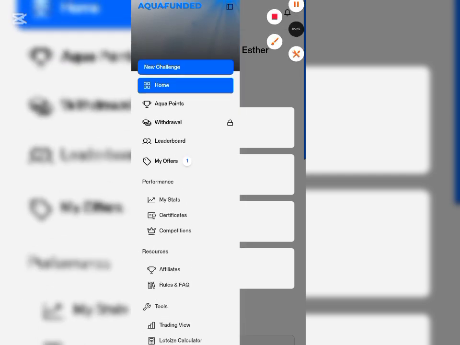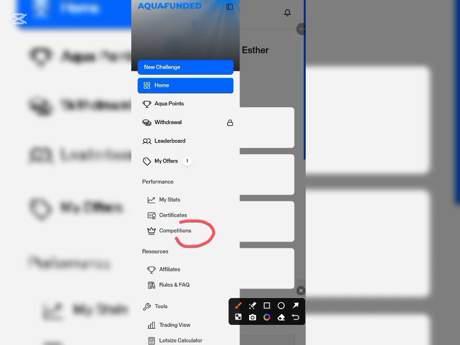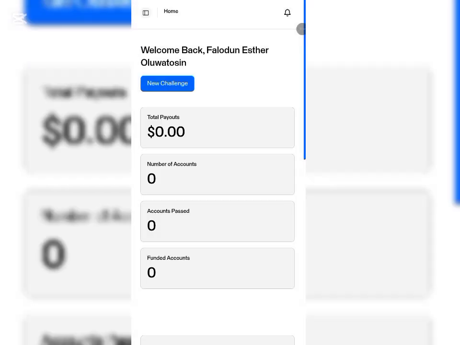Yeah, this is what it's going to look like. I know most of you will be expecting me to say you should click on competition. No, this account is not a competition account. It's a profile account where you don't have to pay money to get this particular account. So now to get the profile account, all you need to do right here is click on aqua points here. You click on it.